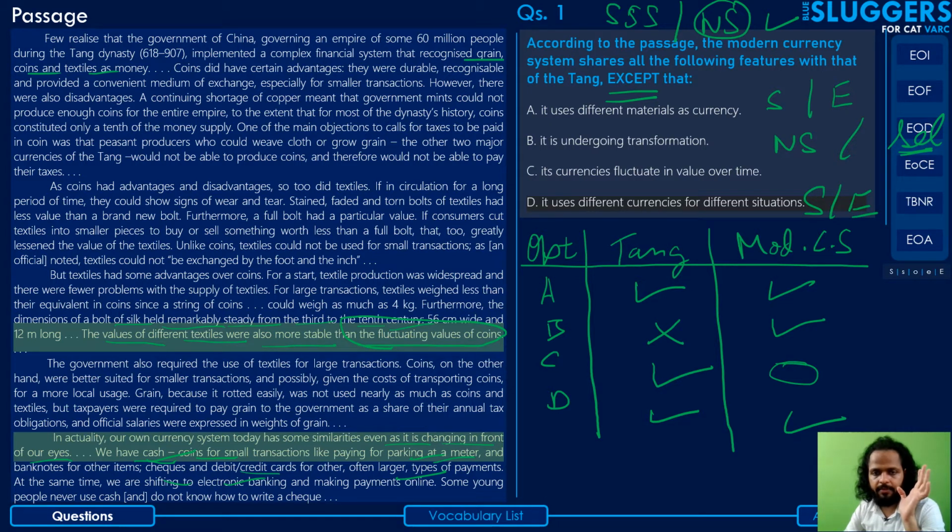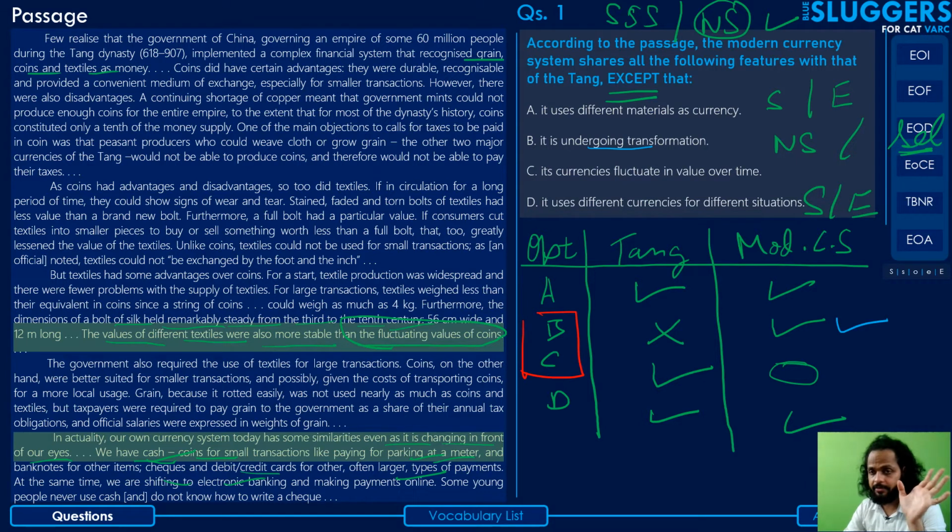Now we are left with just these two options, guys, option B and option C, and we need to select the greater of the two evils, because we need to select the option that has the feature that is not shared at all, that we are very sure is not shared across both systems of currency. Now between B and C, in the case of B, we are pretty sure the modern currency system is undergoing transformation, and we are also pretty sure there is no transformation going on so far as the currency system of the Tang Dynasty is concerned, right?